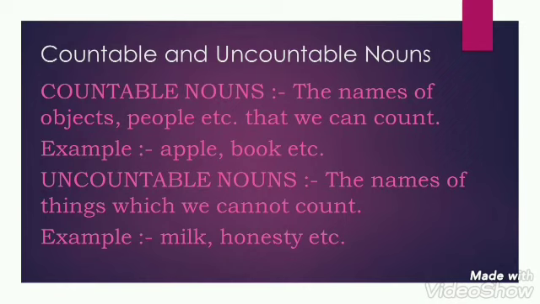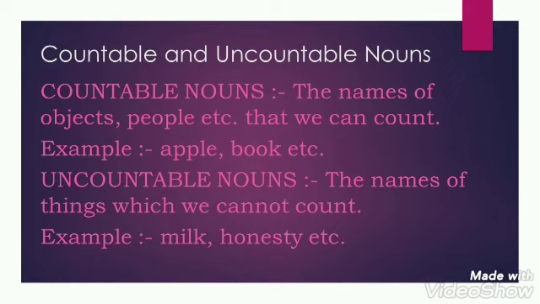Now, we have uncountable nouns. It says that they are the names of things which we cannot count. It is very simple to understand. The things which you cannot count, children, they are uncountable nouns, and the things which you can count, they are countable nouns. As simple as that. Examples of uncountable nouns we can take are milk, honesty. You cannot count milk as well as honesty.